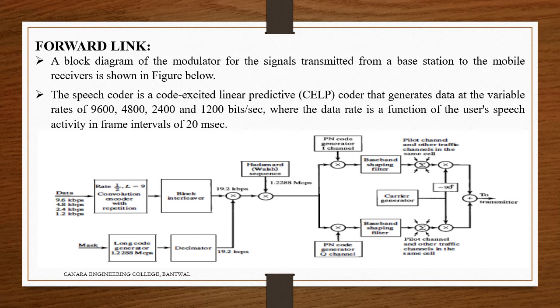So whatever signals there are, they are orthogonal to each other. So the interference of the signals is less here in this forward link. This is the advantage of the Hadamard sequence.